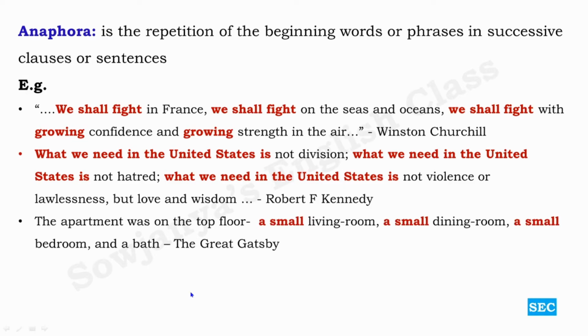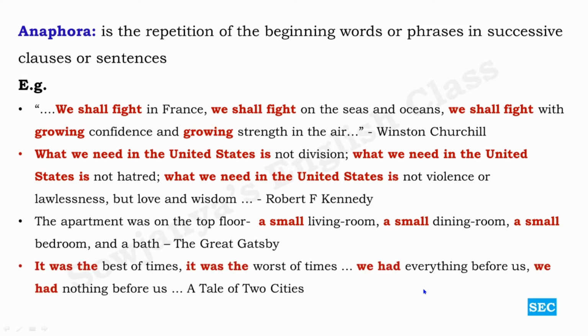Even in the simpler ones, like the apartment was on the top floor, a small living room, a small dining room, a small bedroom, and a bath. So this is the extract taken from The Great Gatsby. So here a small is given emphasis over here, emphasizing on the size of that apartment actually. Okay, so look at the next example.